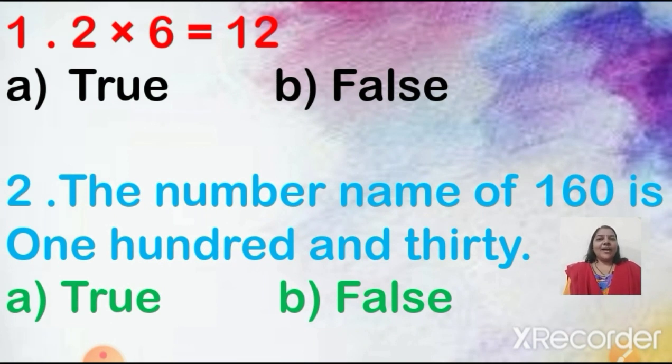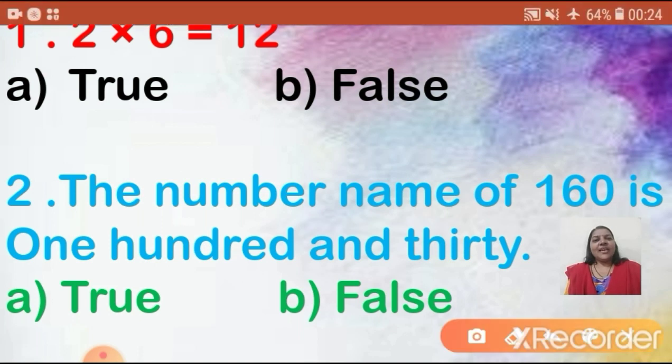Now number 1. 2 6s are 12. The statement is true or false? Is it true, children, or false? Yes, 2 6s are 12. So the answer is option A, true. So here I will put a tick mark.